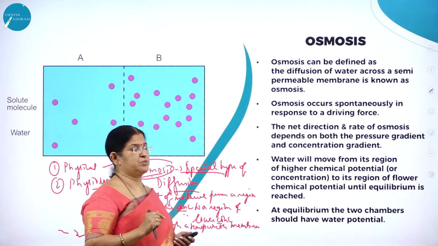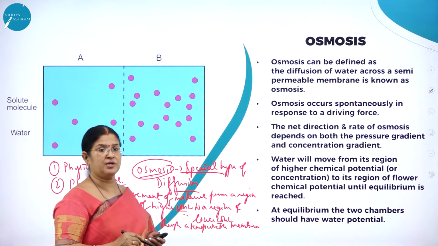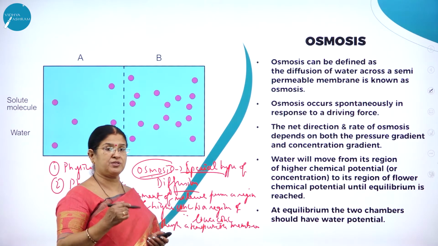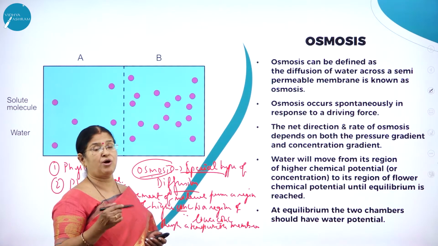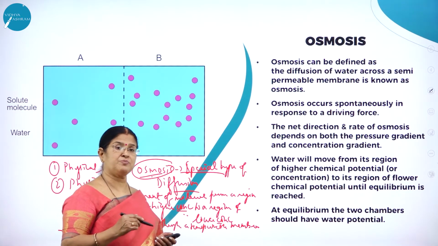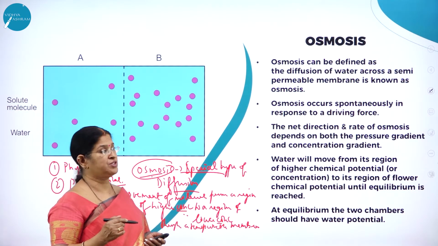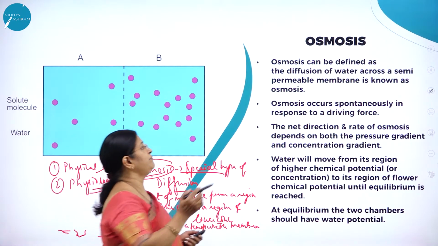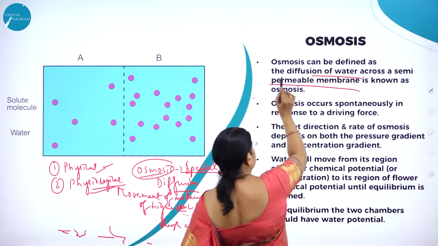Osmosis is of two types. One is called physical osmosis, the other physiological osmosis. Physical osmosis means osmosis which takes place through a non-living semi-permeable membrane. If osmosis takes place through a living semi-permeable membrane, it is called physiological. So osmosis can be defined as the diffusion of water across a semi-permeable membrane.